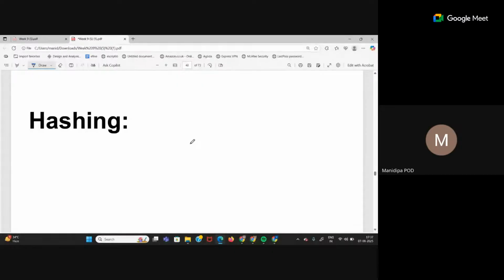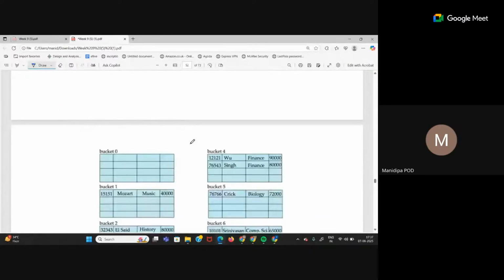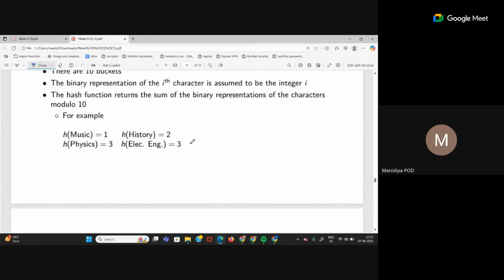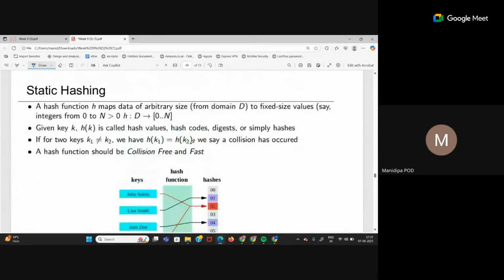So this hash function is the main important thing here. Whatever hash function we choose, we have to be very careful about it. Okay, let's start from here only.